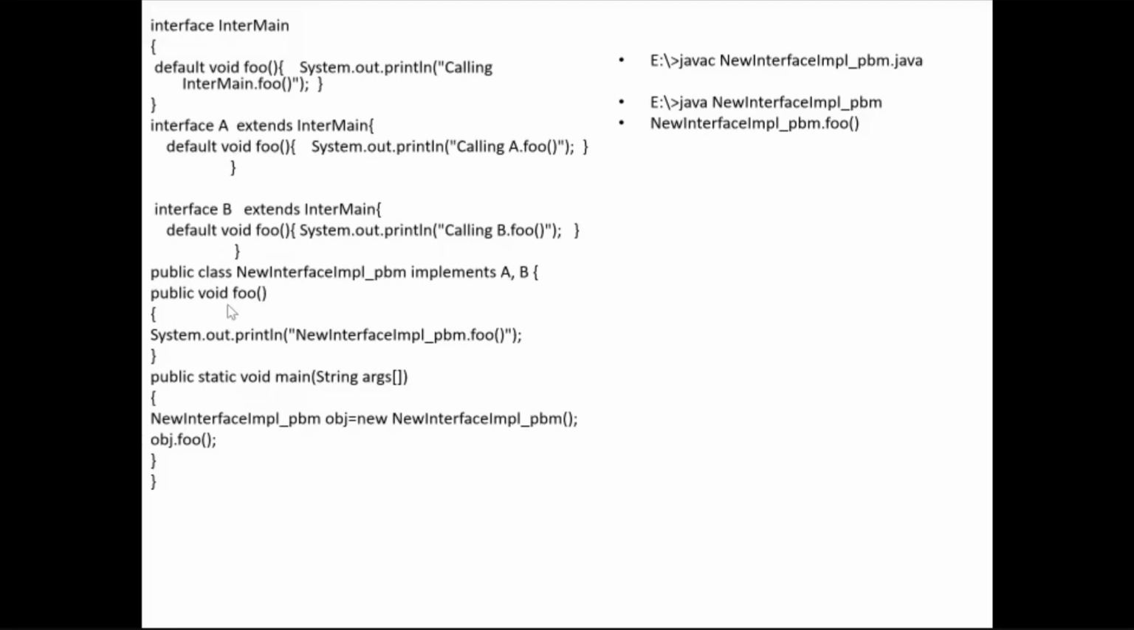While we override, we have to override with the same access specifier as in the interface. By default, what is the access specifier of this void foo? By default it is public. So here I have overridden it with the same name and the same access specifier, public void foo. But we should not use the keyword default.